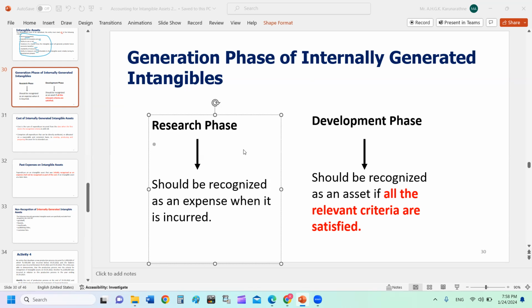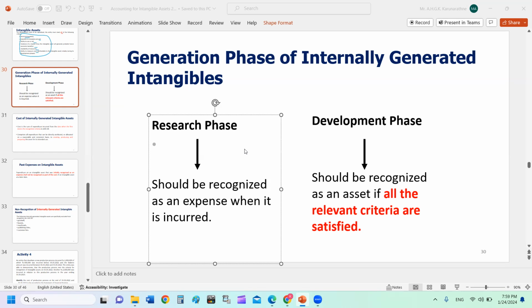So in the initial stage of the generating process of an intangible asset, during the research stage, all costs you incur, you cannot debit to the intangible asset account. You need to debit P&L, charge P&L. It's a must. So if an entity incurred any cost during the research phase, bank credit, P&L debit.